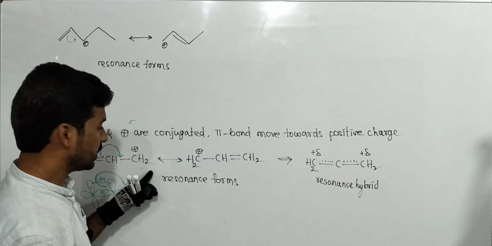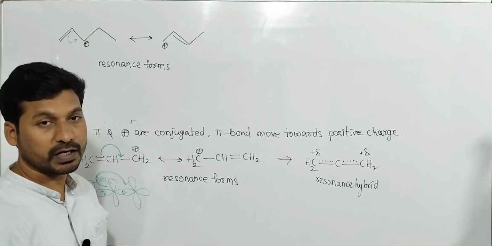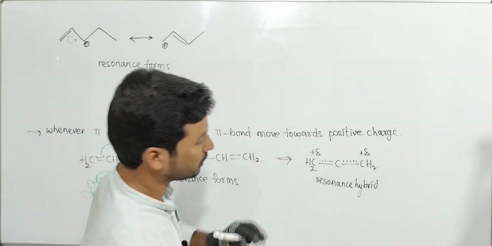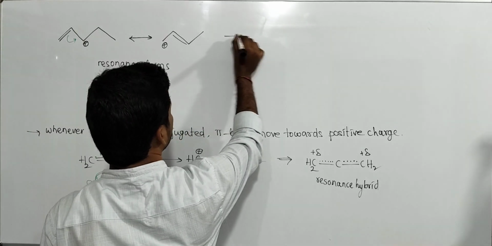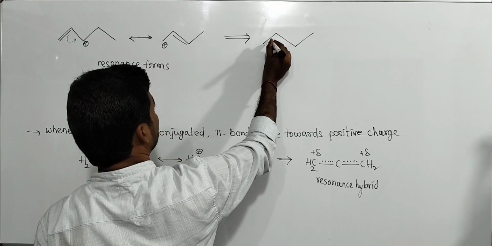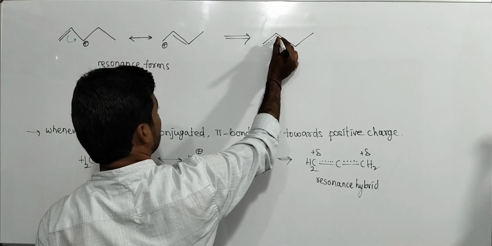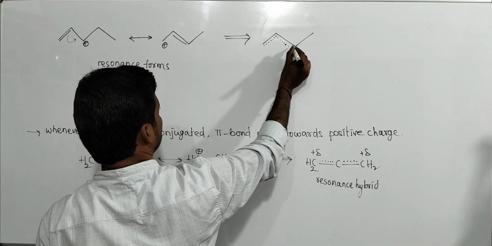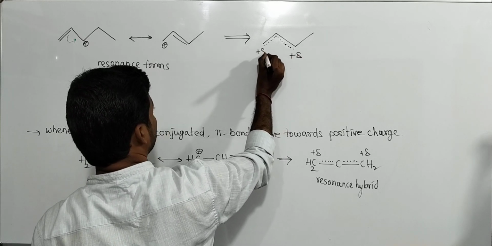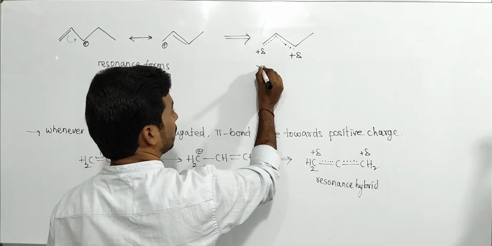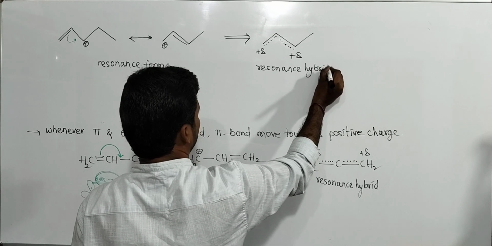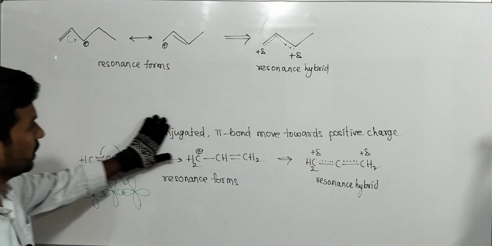But any one resonance structure cannot explain all the properties of an organic molecule. One resonating structure cannot explain all the properties of this molecule. The resonance hybrid can. So for this, in the resonance hybrid, the double bond sometimes appears between carbons 1 and 2, sometimes between carbons 2 and 3. Sometimes the positive charge appears at the third carbon, sometimes at the first carbon. This is the resonance hybrid. Okay. Next.